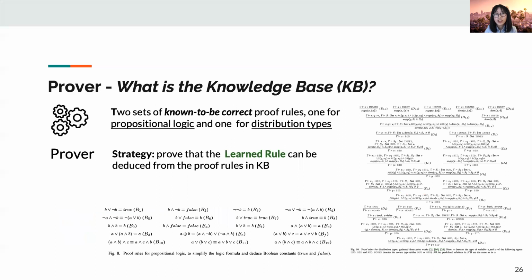The first question coming to your mind may be, what is a knowledge base? It consists of two sets of proof rules, one for propositional logic and one for distribution types. Our core idea here is to prove that the learned rule can entail the proof rules in the KB. Here, I will not bore you with the details of the KB.